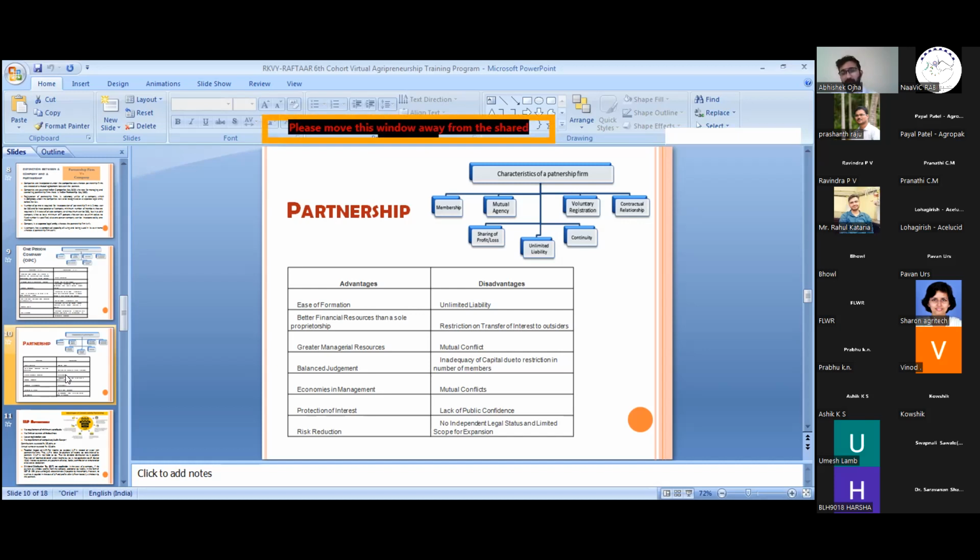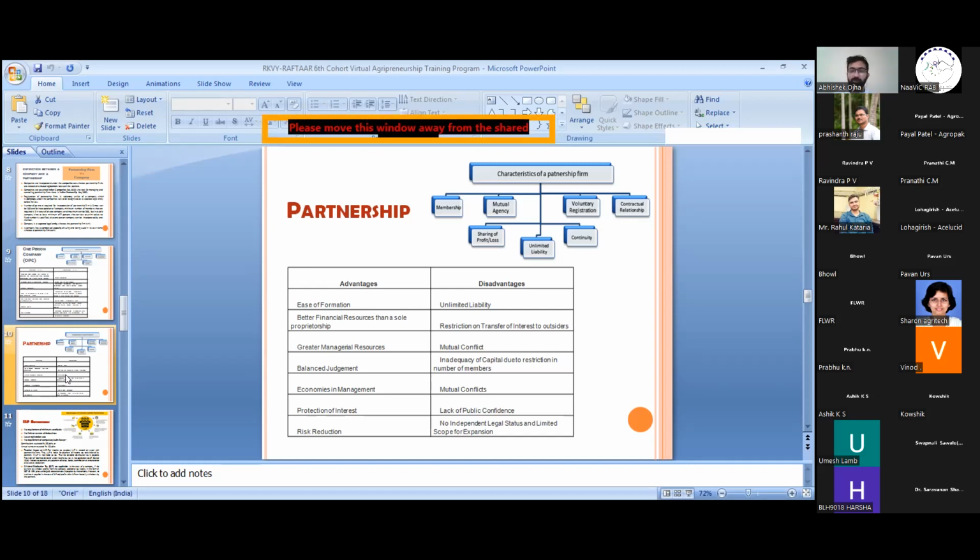The registration of a partnership firm is on a voluntary basis. If you want to register the partnership firm, it's up to you. You can get it registered under the Partnership Act 1932. And if you don't want to register it, then you can write the whole contract between the partners by mutual agreement, get it notarized by a notary public, and sign it with the witnesses only.